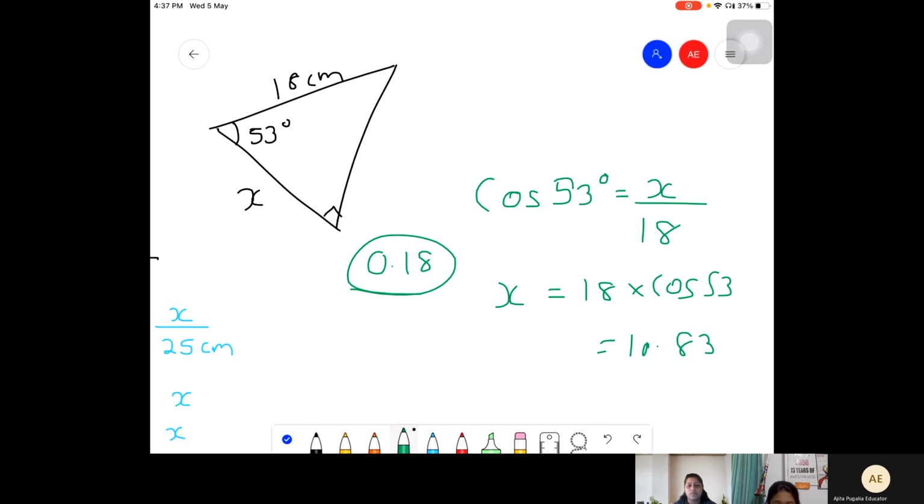Ma'am, cos 53 is coming as minus 0.91. No, it's 0.60116, somewhat like that. When I did cos 53, it's coming minus 0.918283. No, dear.